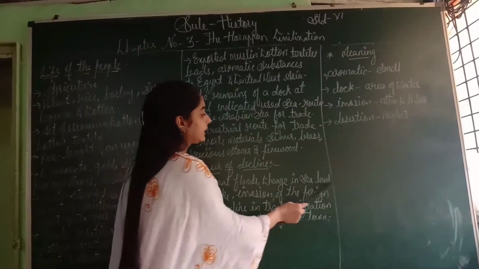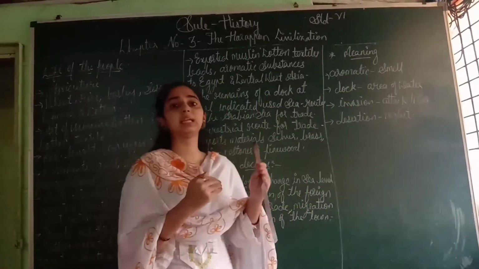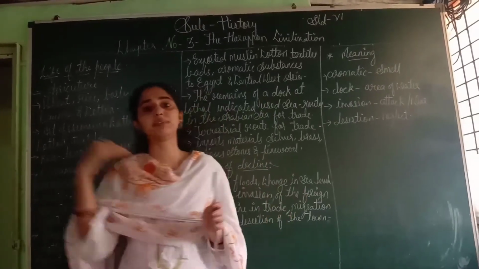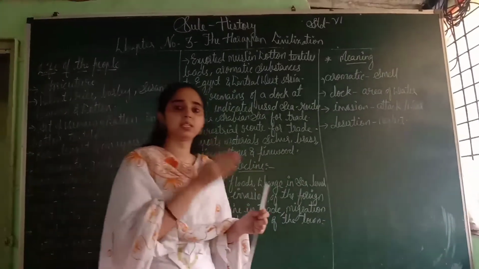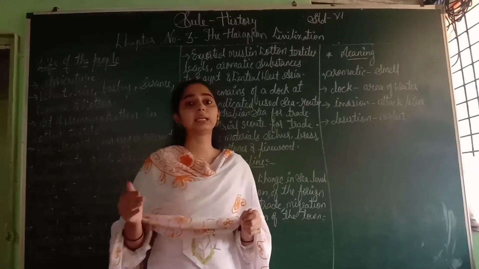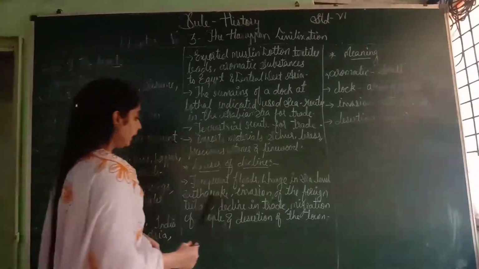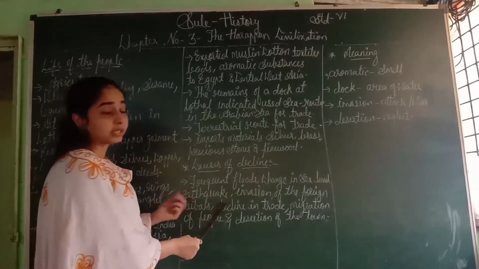Now, change in sea level. Sometimes the sea level was very high or sometimes very low. This is also another reason for the decline of the Harappa civilization. Next is earthquake, that is a natural calamity.